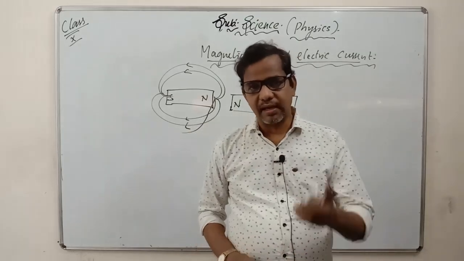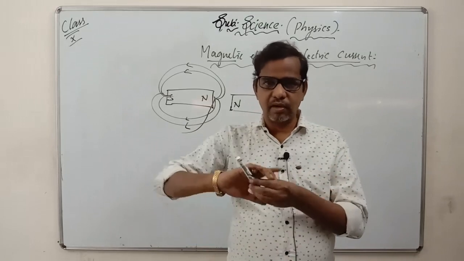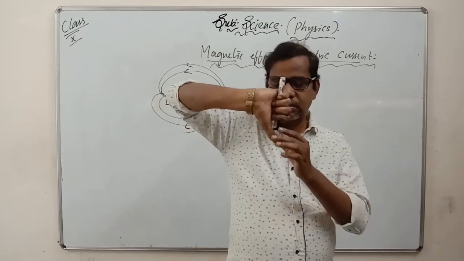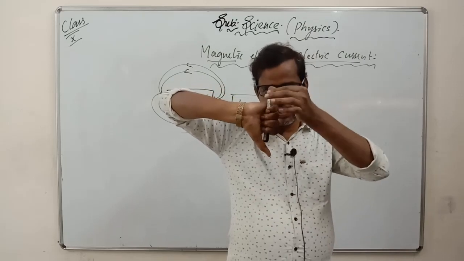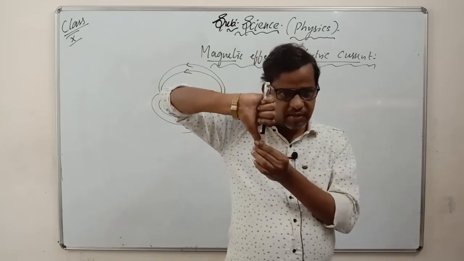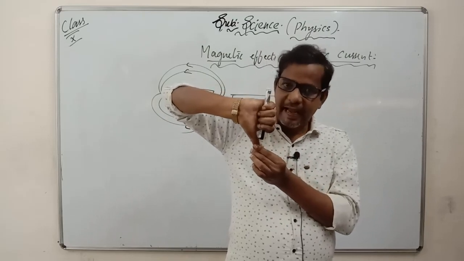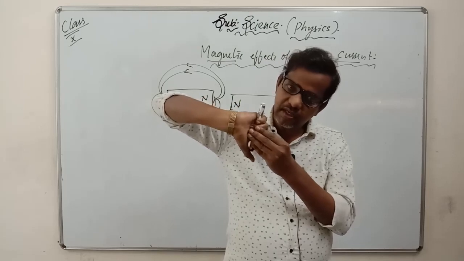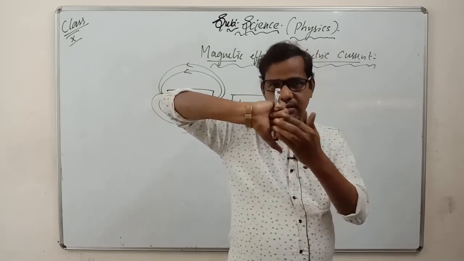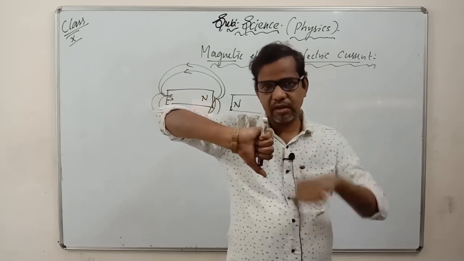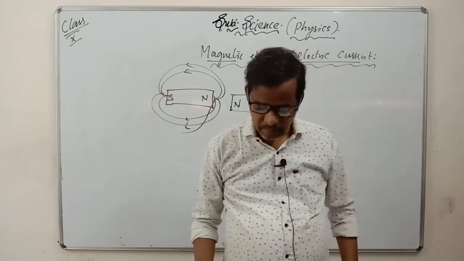So when you hold the conductor in this way, if the current is flowing in this direction, from this to here, the thumb represents the flow of the current, and the fingers which you are holding it with, which are wrapping the conductor, show how the magnetic field is moving around the conductor. This is the first rule there.